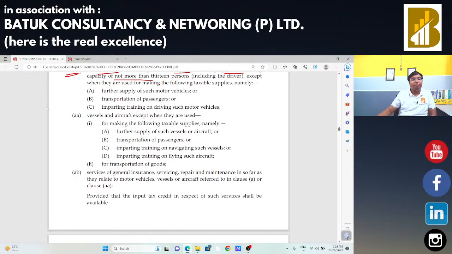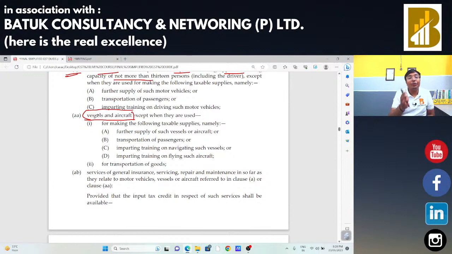Now, for vessels and aircraft, if someone is going to buy that vessel and aircraft, in that case input tax credit is not allowed. But input tax credit is allowed when the taxpayer is going to make further supply of that vessel and aircraft, because in that case the particular taxpayer is dealing and involved in the further supply of those vessels and aircraft. In that case, input tax credit is allowed.